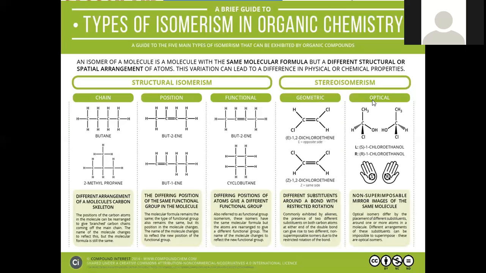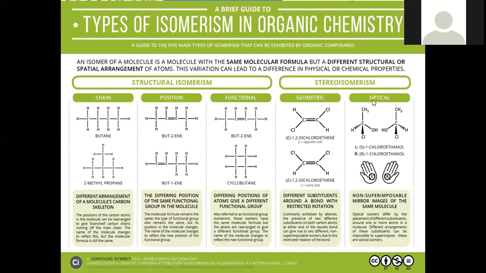Optical isomerism is when a compound is irradiated with light and its properties are varied. Optical isomers are two compounds having a mirror-like relationship, and both are not superimposable.